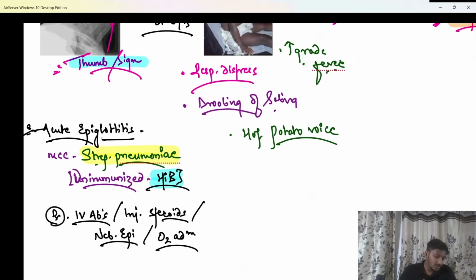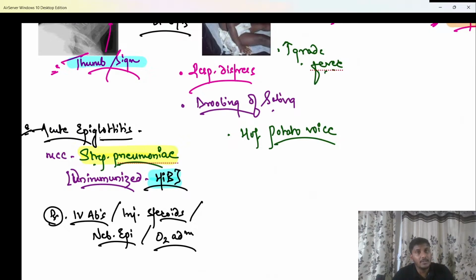Clear? Thumbprint, no. Thumbprint sign is usually seen in ischemic colitis on barium enema. Ischemic colitis on barium enema shows the thumbprint sign.